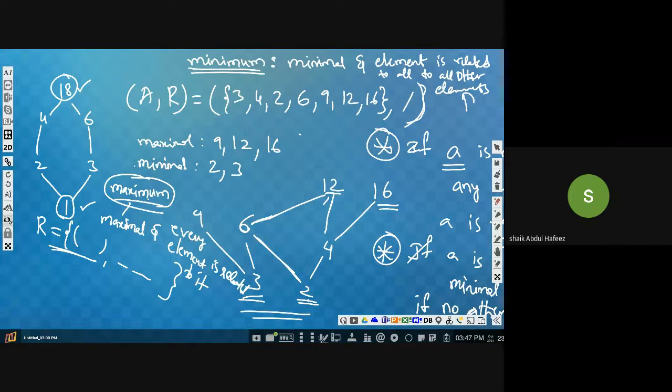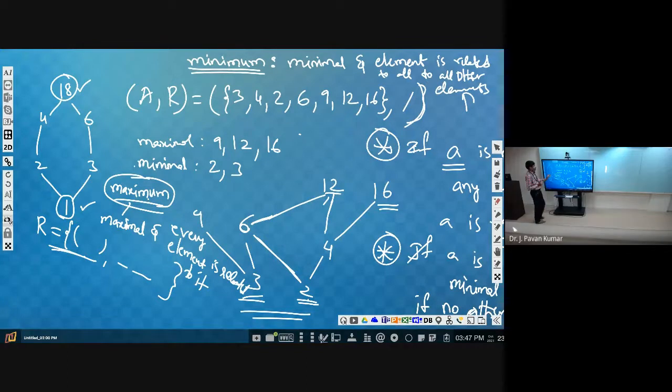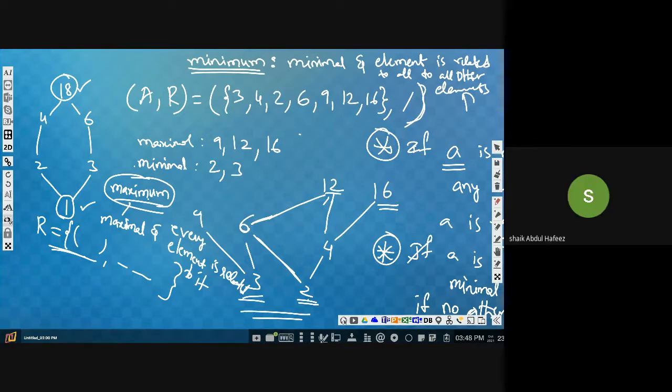Yes, sir. Now you consider how many maximum elements we can have in a poset. In a poset, how many maximum elements can we have? Or straightforward question, can we have more than one? No, sir. Why?